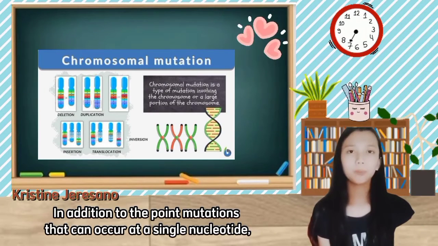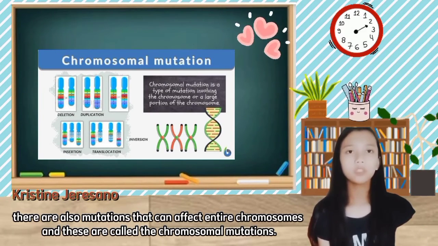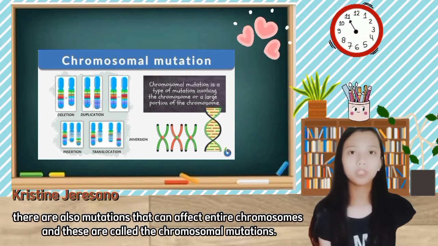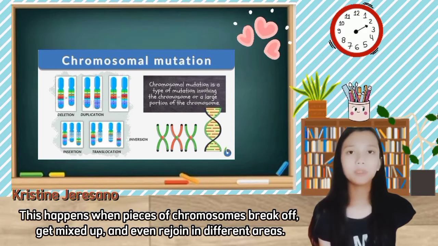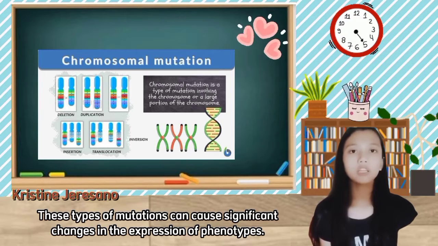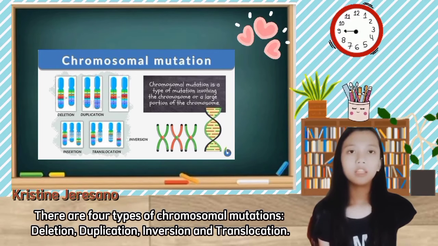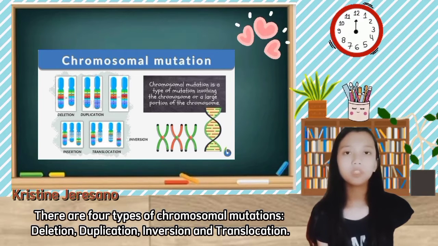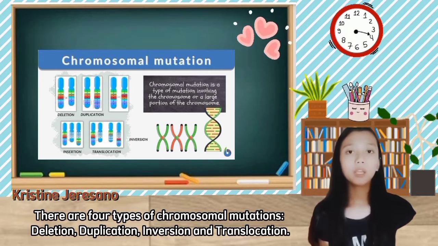In addition to the point mutation that can occur at a single nucleotide, there are also mutations that can affect entire chromosomes, and these are called the chromosome mutations. This happens when pieces of chromosomes break off, get mixed up, and even rejoin in different areas. This type of mutation can cause significant changes in the expression of phenotypes. There are 4 types of chromosome mutations: deletion, duplication, inversion, and translocation.